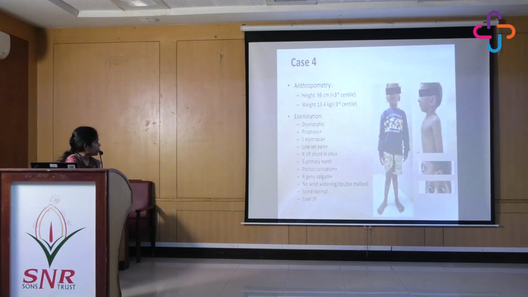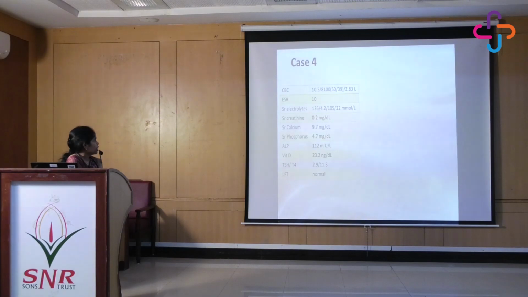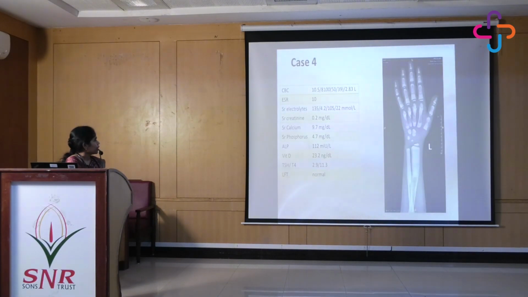He was dysmorphic. So actually, this is the side view. He had proptosis and he had a left-sided esotropia. And if you see, he had low set ears also. He had a right VP shunt in situ, only 5 teeth, pectus carinatum, a right-sided genu valgum, no wrist widening, double malleolus, spine normal, and a just palpable liver. So again, some features here and there of vitamin D deficiency, query rickets. His investigations, however, except for a hemoglobin of 10.5, the rest of the reports were fairly normal. So it does not fit into a classical picture of rickets.